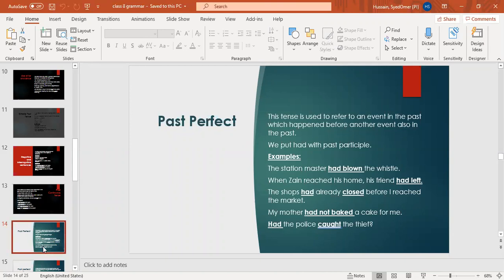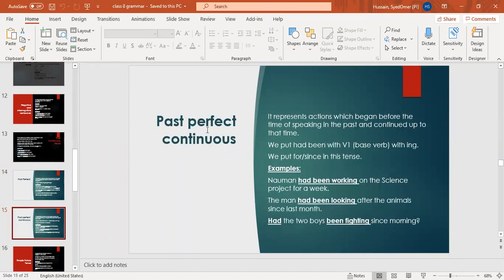Now the new tense. Past perfect continuous. In our last lesson, we did present perfect continuous. I have told you that you can remember the structure in an easy manner like that. In perfect tense, which helping verb are we using? Had. And in continuous tense, what are we using? Base verb with ing. So two things are for sure in past perfect continuous: we have to put had and we have to put first form of verb with ing.